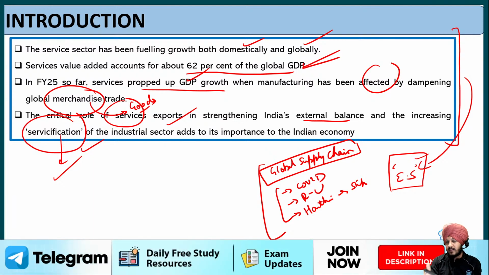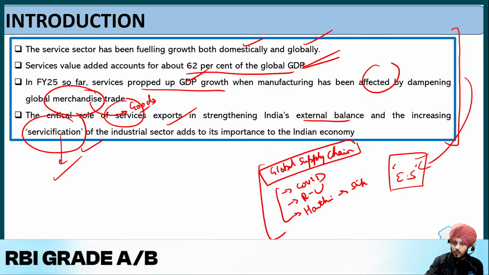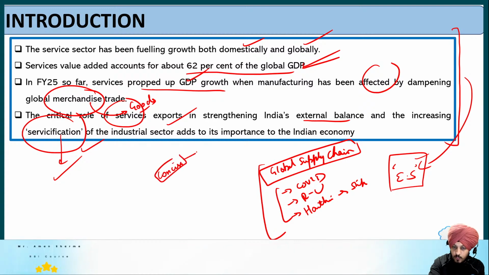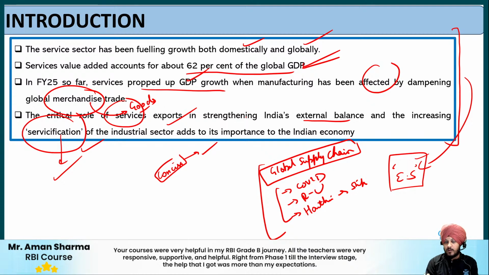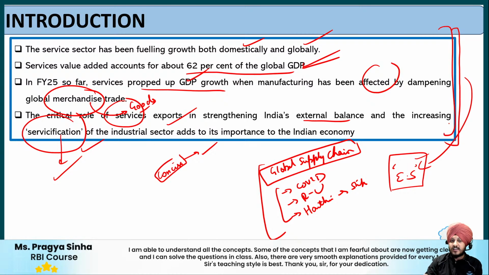Fine. So this is something that you can write as a part of your introduction, but again, I'm repeating that please do not copy paste the introduction. I've just written it for your reference. What you can do is use the information, optimize it, and in a concise manner write it in your own words. That is going to help you in the long run. Fine, it will help you in creating your original version of the introduction. So do not copy paste it, do not write such a lengthy introduction. This is just for your reference.